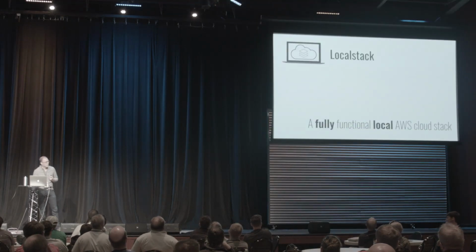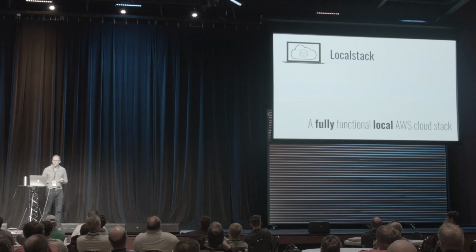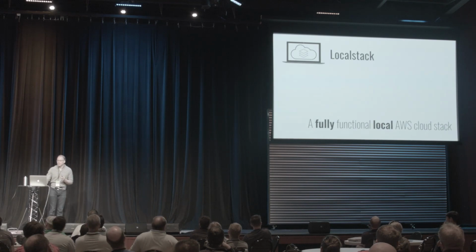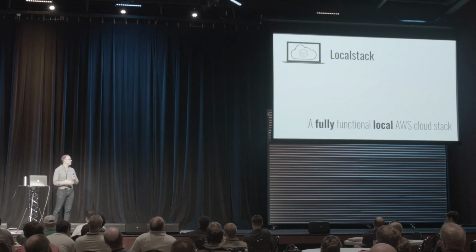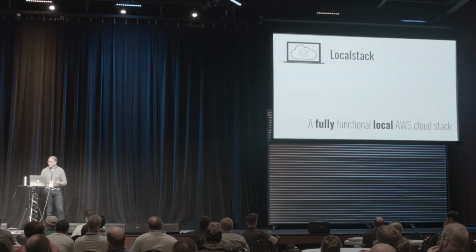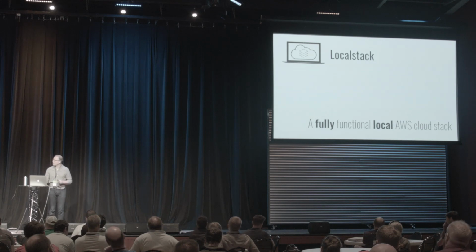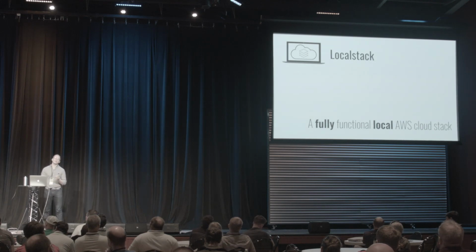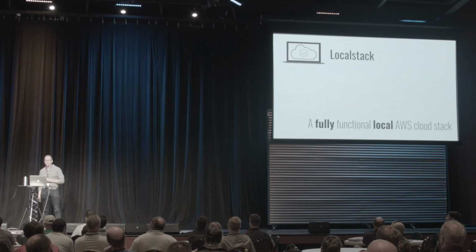This problem has now been solved mostly. There's a relatively new project called LocalStack that bills itself as a fully functional local AWS cloud stack. This didn't exist when we were building our backend at Doppler. We had to cobble together a pretty poor version of this, but LocalStack actually works really well. So we're going to use LocalStack and a couple of plugins so that we can regain the ability to debug offline, and at the same time work on the next part of our service.